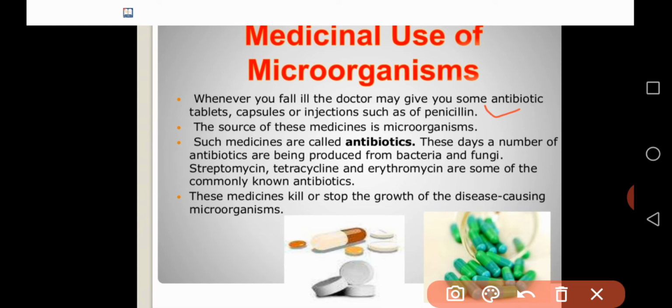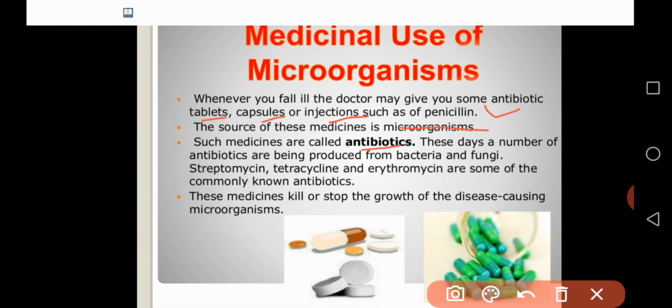So the source of these medicines is microorganisms. These medicines or vaccines are produced by using some microorganisms. The main source of these medicines is microorganisms. Such medicines are commonly called antibiotics.